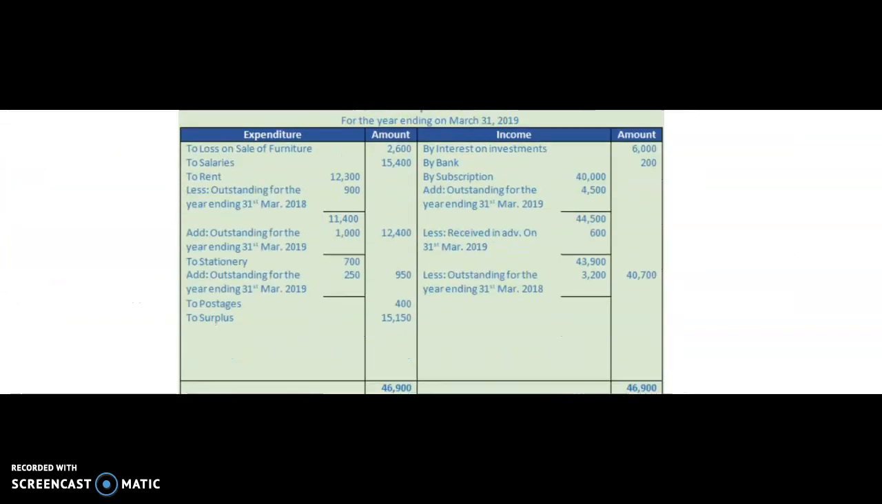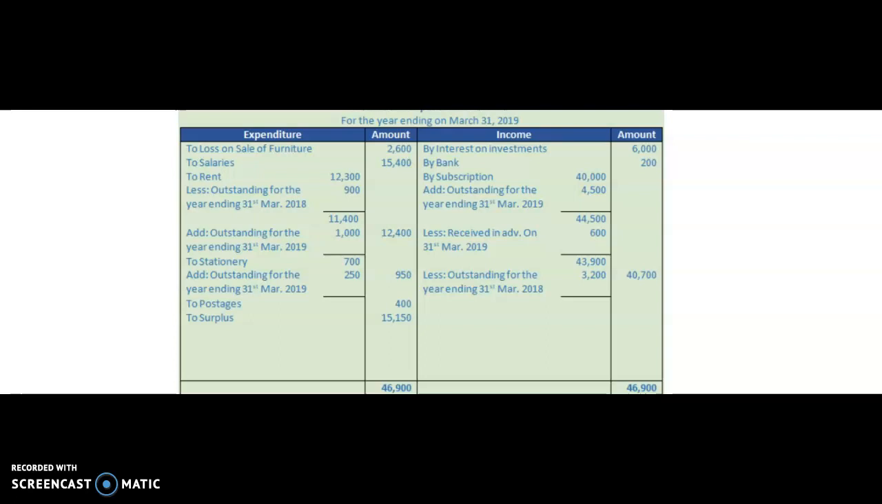Now all the items we have adjusted in the income and expenditure account, and now we will balance it and check whether we have a surplus or a loss. When will there be a surplus? When the total of the income side exceeds the total of the expenditure side. When will there be a deficiency or loss? When the total of the expenditure side exceeds the income side.